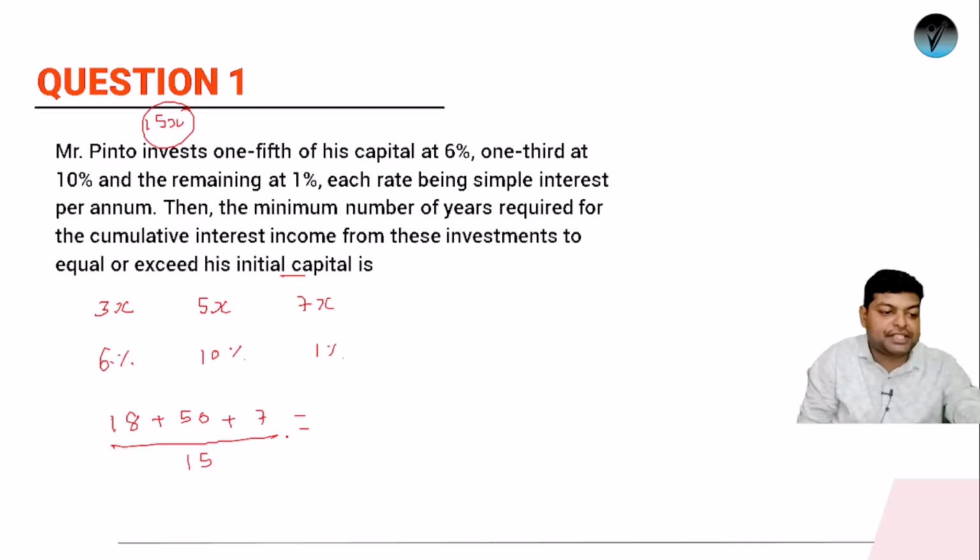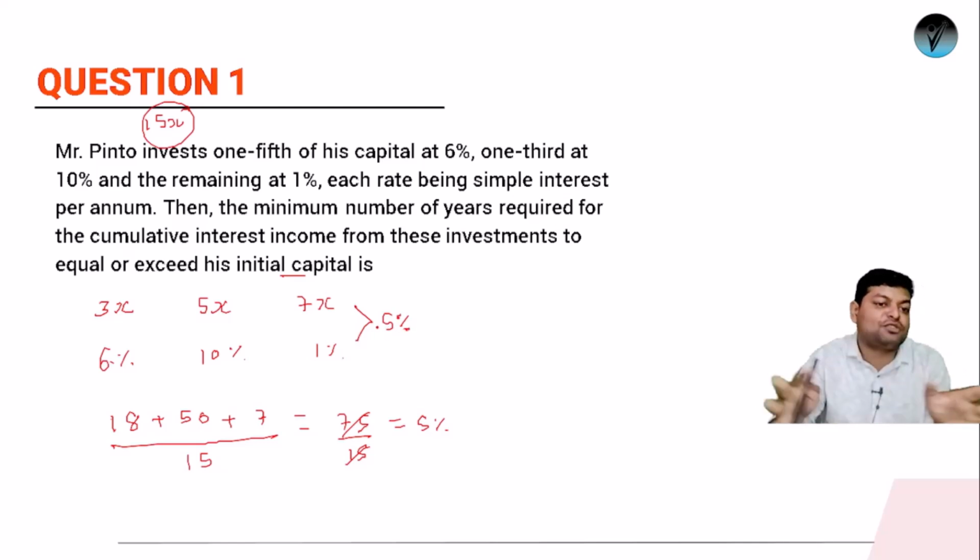So the overall percent return will be what? It will be 18 plus 50 is 68, plus 7 is 75. So 75 by 15. So it will be 5%. Means effectively you are getting a return of 5% on your capital. That is, if Mr. Pinto has invested his entire 15x rupees, then effectively per year he is getting 5% interest.